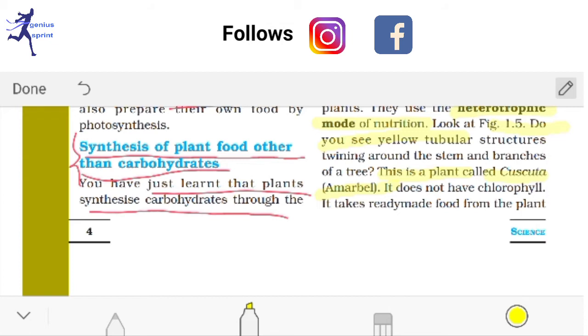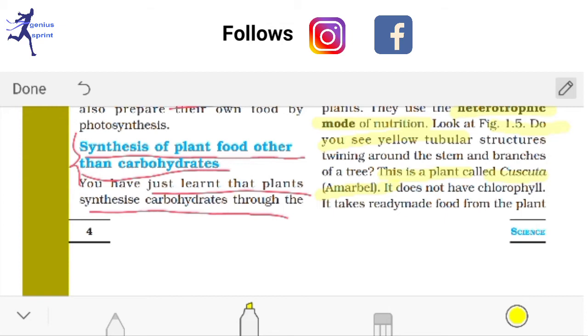These are called amarbel or Cuscuta, and in Bengali they also call it Swarnalata. This kind of plant is called a parasitic plant, because it cannot make its own food. It takes nutrition from the host plants, that means the plants on which it is generally staying.